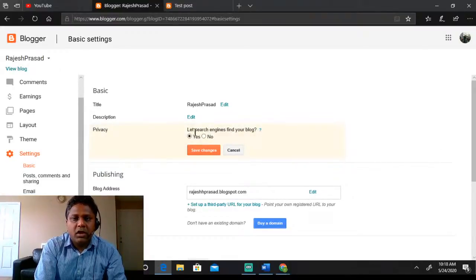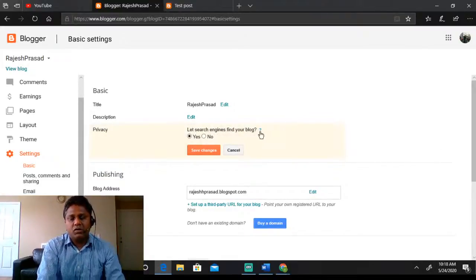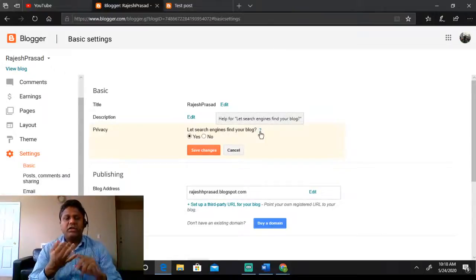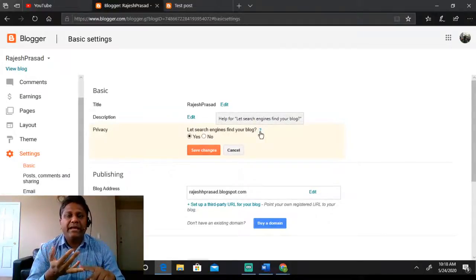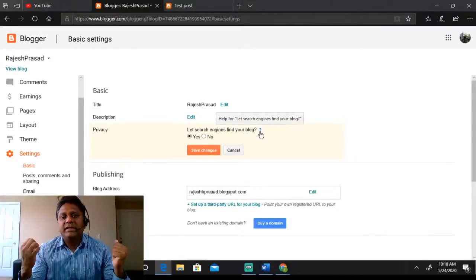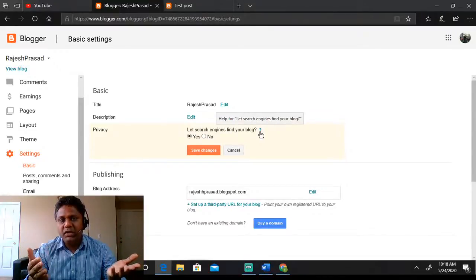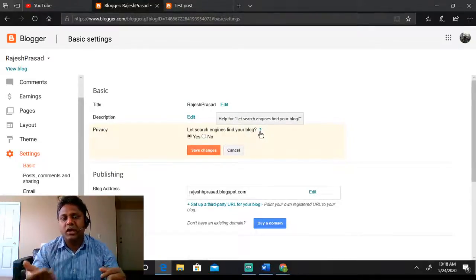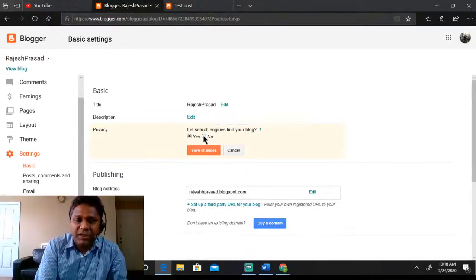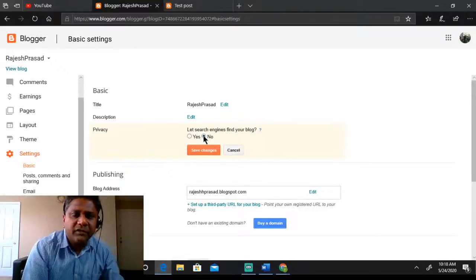Let search engines find your blog. So what does that mean? Let's say Google, Bing, Yahoo, all these are search engines, right? And if you don't want these search engines to find your website, or if someone types your website name and you don't want it to come up as a result, just select no. So why would anyone do it?